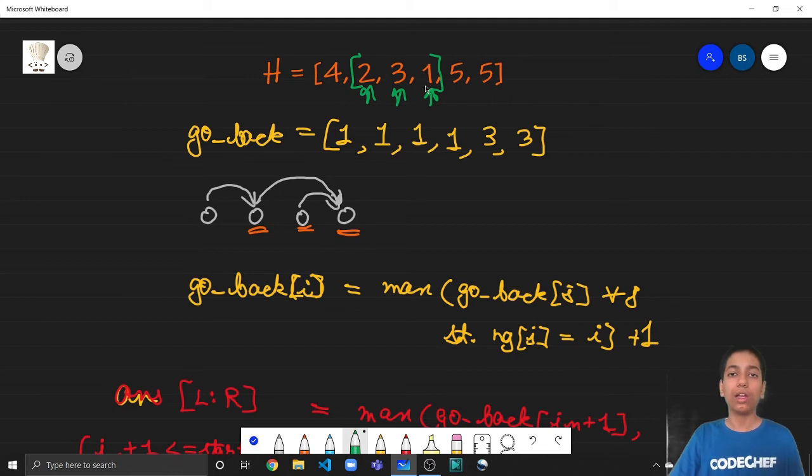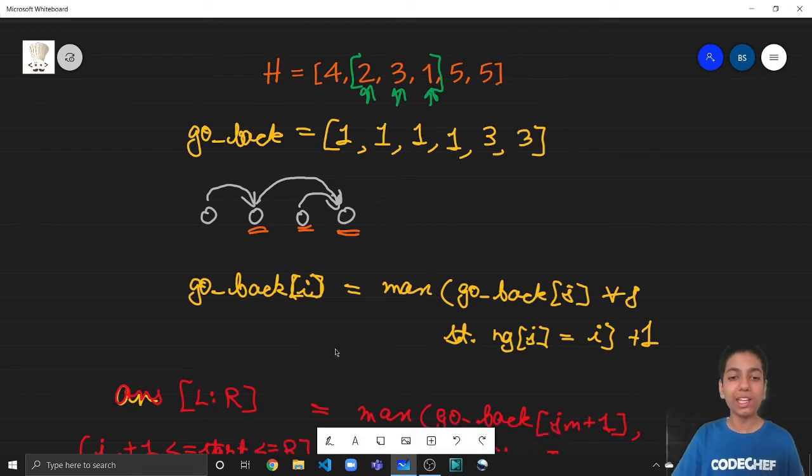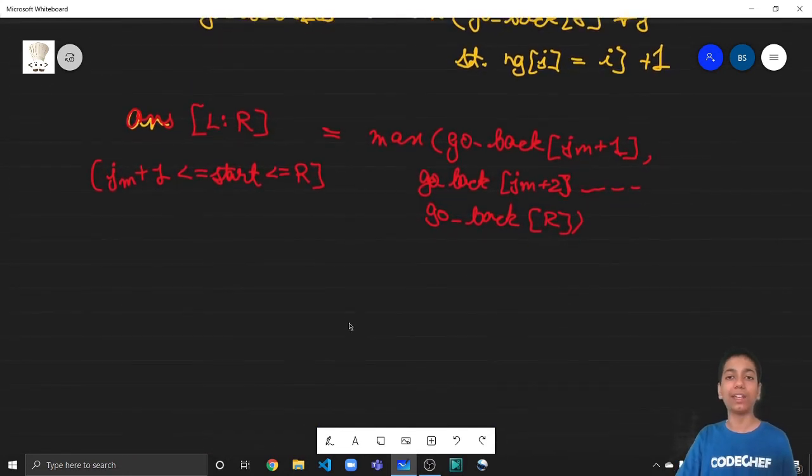So that's correct. Because again, let me repeat myself. If we are ending up at this mountain and we have come from a mountain which was less than or equal to JM, then in that case we are never going beyond JM. We are visiting JM, and since the heights are less than JM, we are never going to go beyond JM. So from JM plus 1 to R, but since we are ending up here, that is what go back denotes. We are ending up here. So what this basically tells us is that we are also starting from somewhere in this range. So if we are ending up here or here, we are also starting from something that is after JM. So go back array is taking care of itself and we do not need to subtract any values.